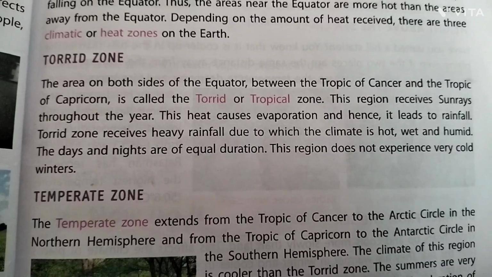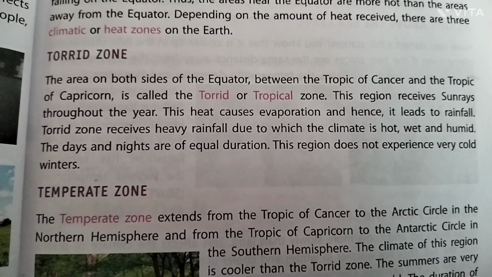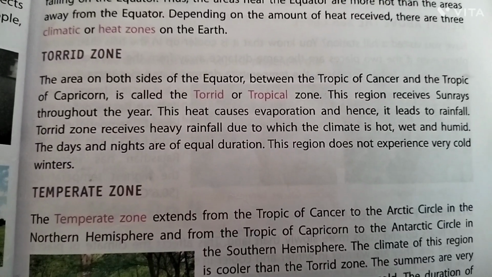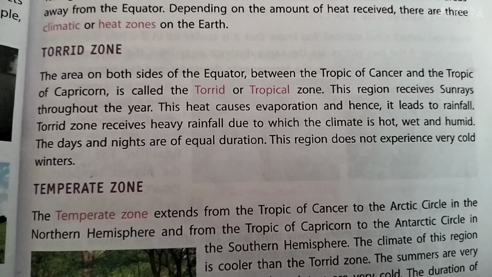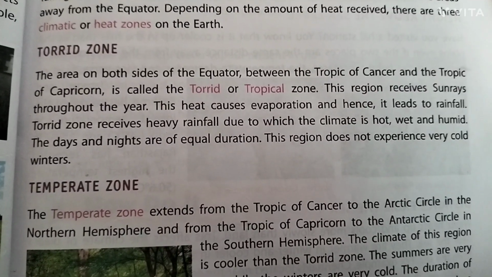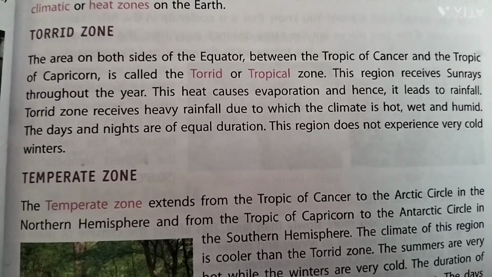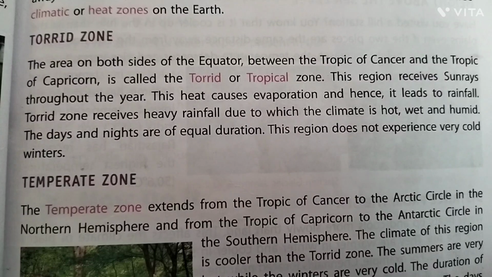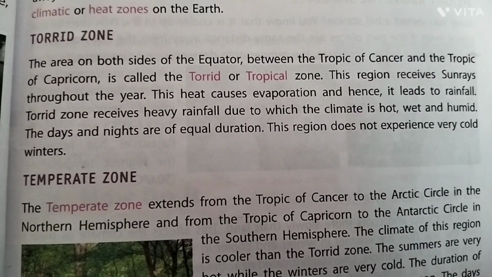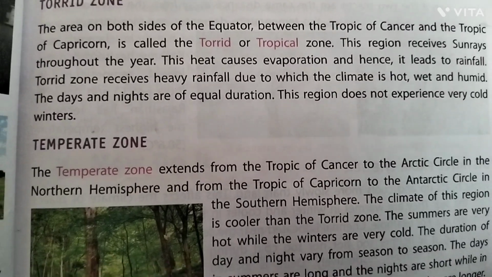the torrid or tropical zone. The region receives sun rays throughout the year. This heat causes evaporation and hence it leads to rainfall. Torrid zones receive heavy rainfall due to which the climate is hot, wet and humid. Days and nights are of equal duration. These regions do not experience very cold winters.